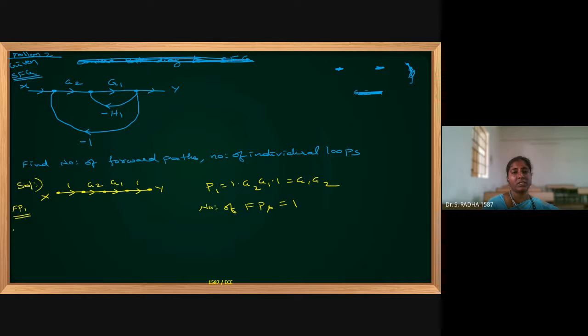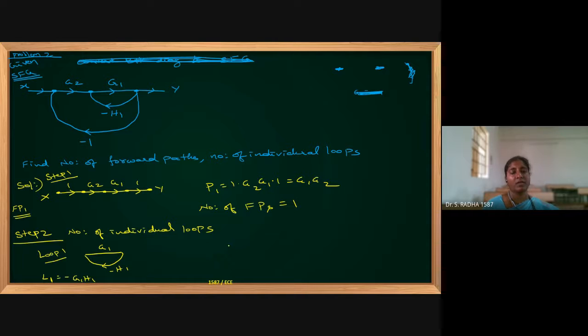Now coming to step 2. I have completed forward paths in step 1. Now I am going to find the number of individual loops from the given diagram. If I take G1, then minus H1, this is loop 1. Product of gains means L1 equal to minus G1 H1.